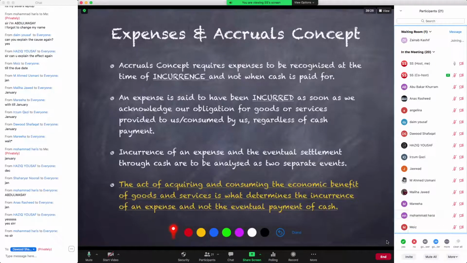So last point is just simply the nutshell of what we have discussed so far. It's the act of acquiring the benefit or act of consuming that benefit which determines that whether you have incurred an expense or not. Eventual payment of cash does not matter. Okay, we understand the last point. Give me a green check.